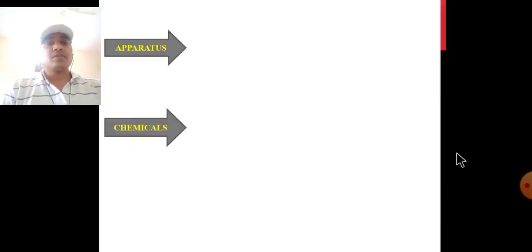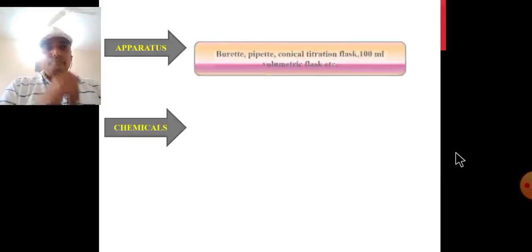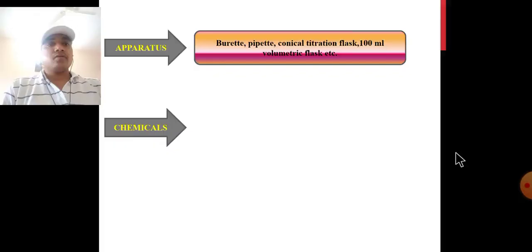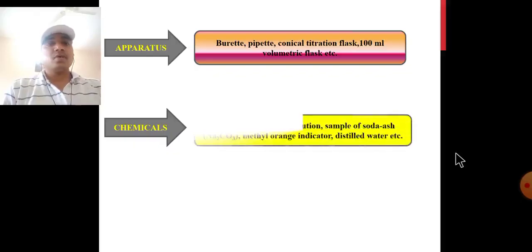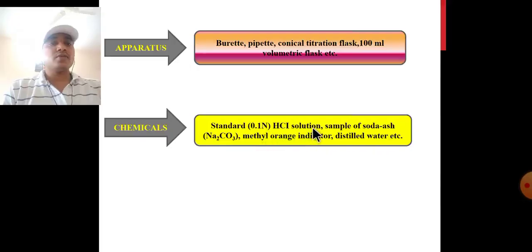Apparatus required for this experiment: burette, pipette, conical flask, 100 ml volumetric flask, etc. Chemicals required for this experiment: standard 0.1 normal HCl solution, that is the burette solution; sample of soda ash, Na2CO3, that is the conical flask titrating analyte solution; methyl orange indicator; distilled water, etc.